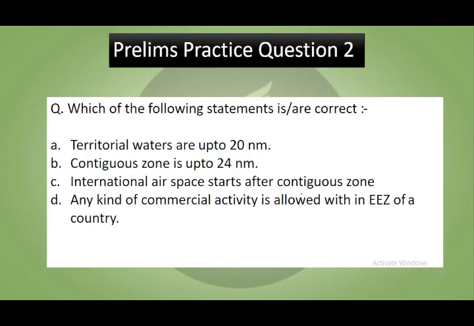Now we will come to our second question. Which of the following statements are correct? Territorial waters are up to 20 nautical miles. Contiguous zone is up to 24 nautical miles. International airspace starts from the contiguous zone. Any kind of commercial activity is allowed in the exclusive economic zone of a country. So you can pause the video and try to answer this as well.